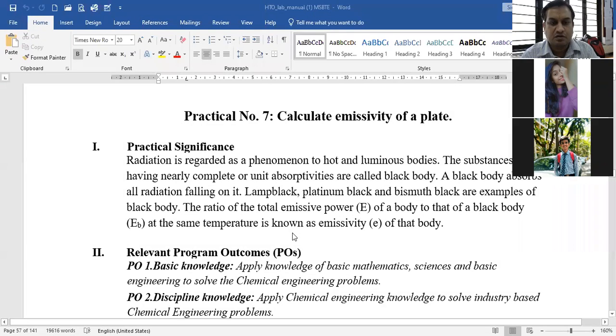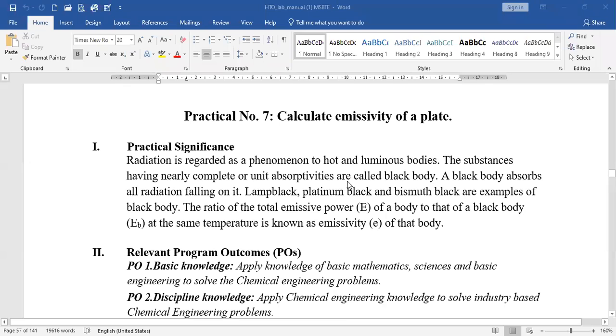So here it is, the next practical, that is to calculate the emissivity of a plate. Now for this practical, we must know some of the practical outcomes, some relevant program outcomes, and course outcomes. For that purpose, we will start with the practical significance. Now this emissivity concept comes under the radiation chapter.